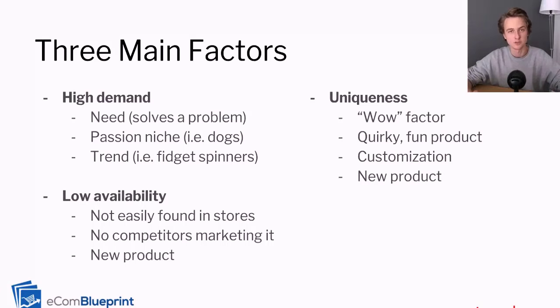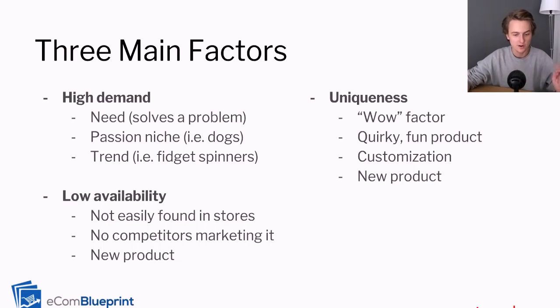There's also other ways to ensure that a product is in high demand. For example, if you have a passion niche product. For example, if you target something for dogs, like one store that did really, really well in the past is called Pup Socks, and they did custom puppy socks. And these custom socks, you basically uploaded a photo of your puppy, and then they would print your dog's face on the socks and send them to you. And so this is a passion niche, right? So it's always going to be in high demand if you target dog lovers, because they love dogs, right? Anything with like a photo of their dog on it, they're going to want to buy it.